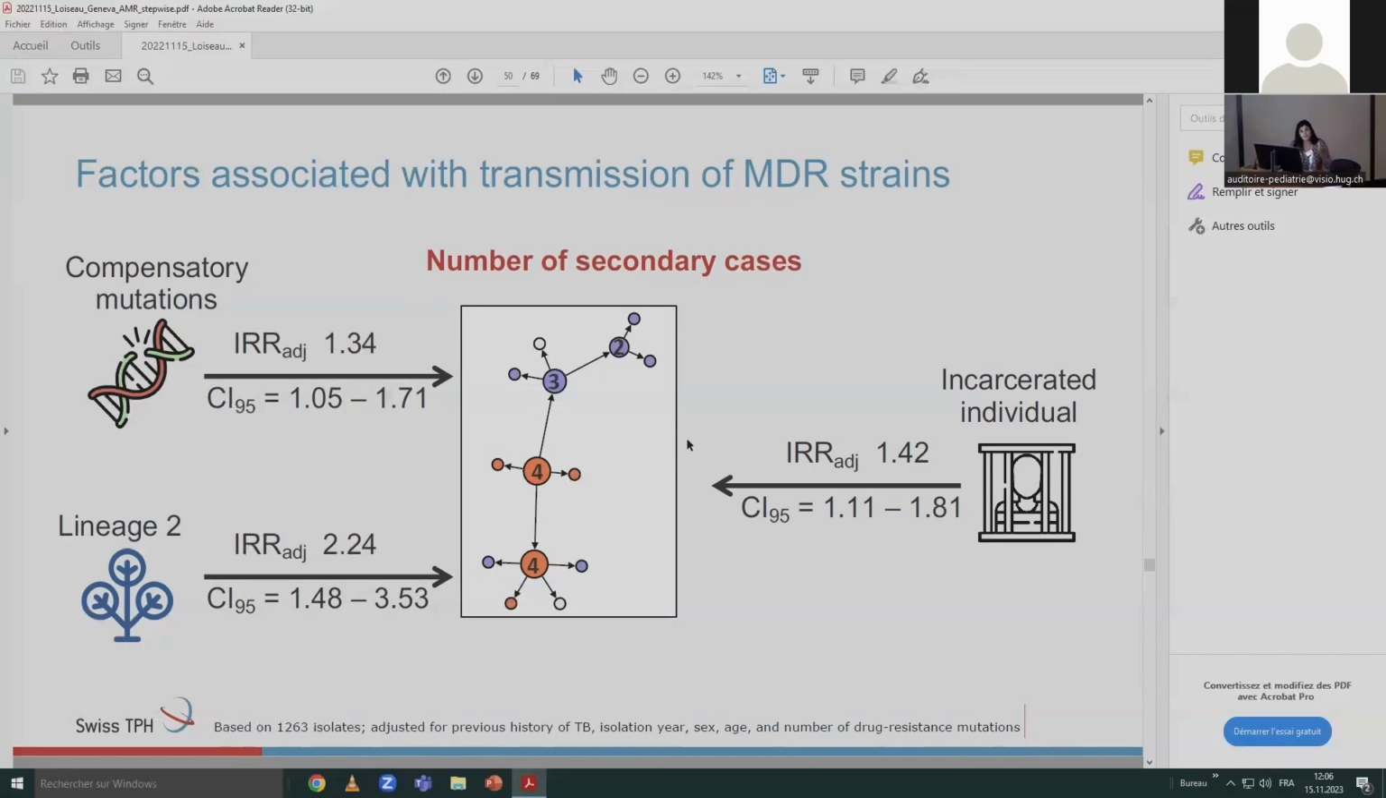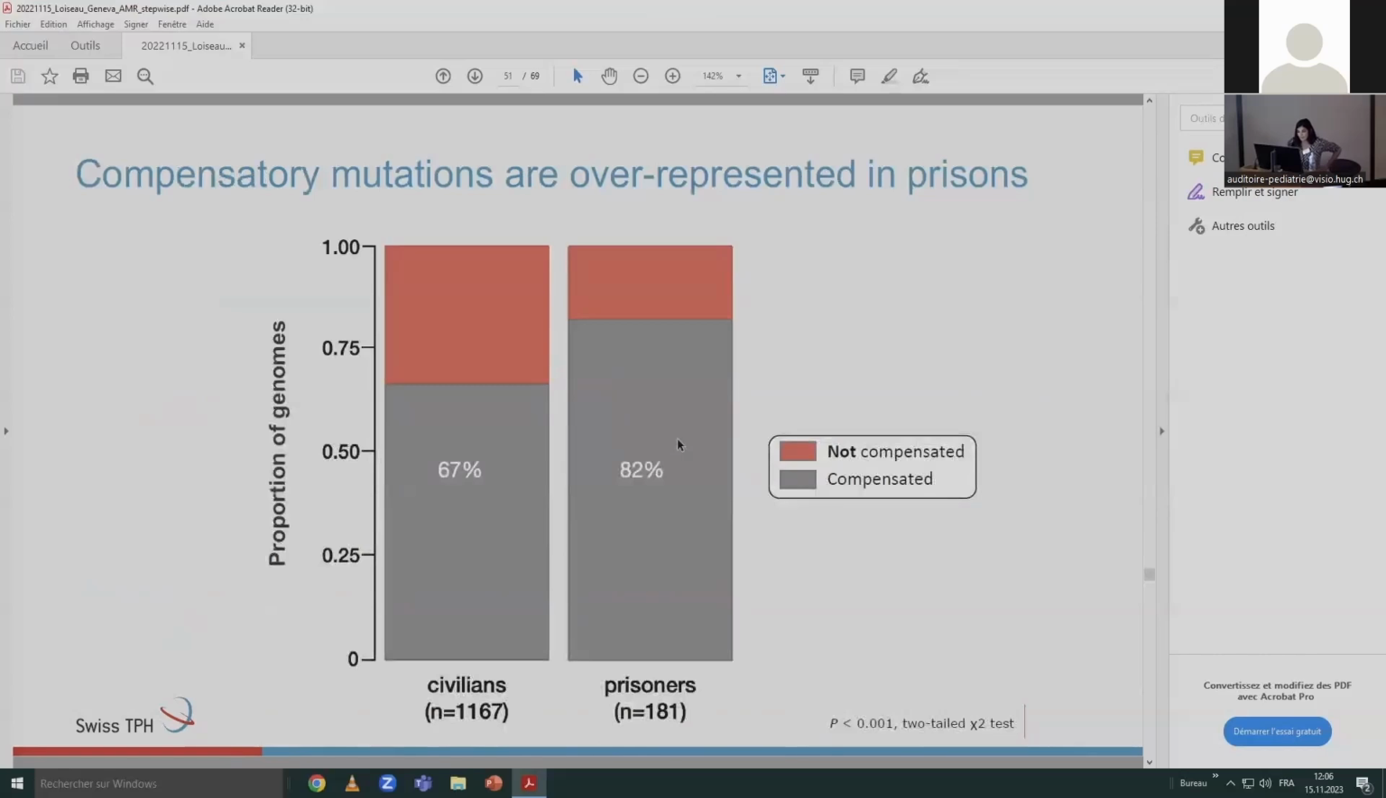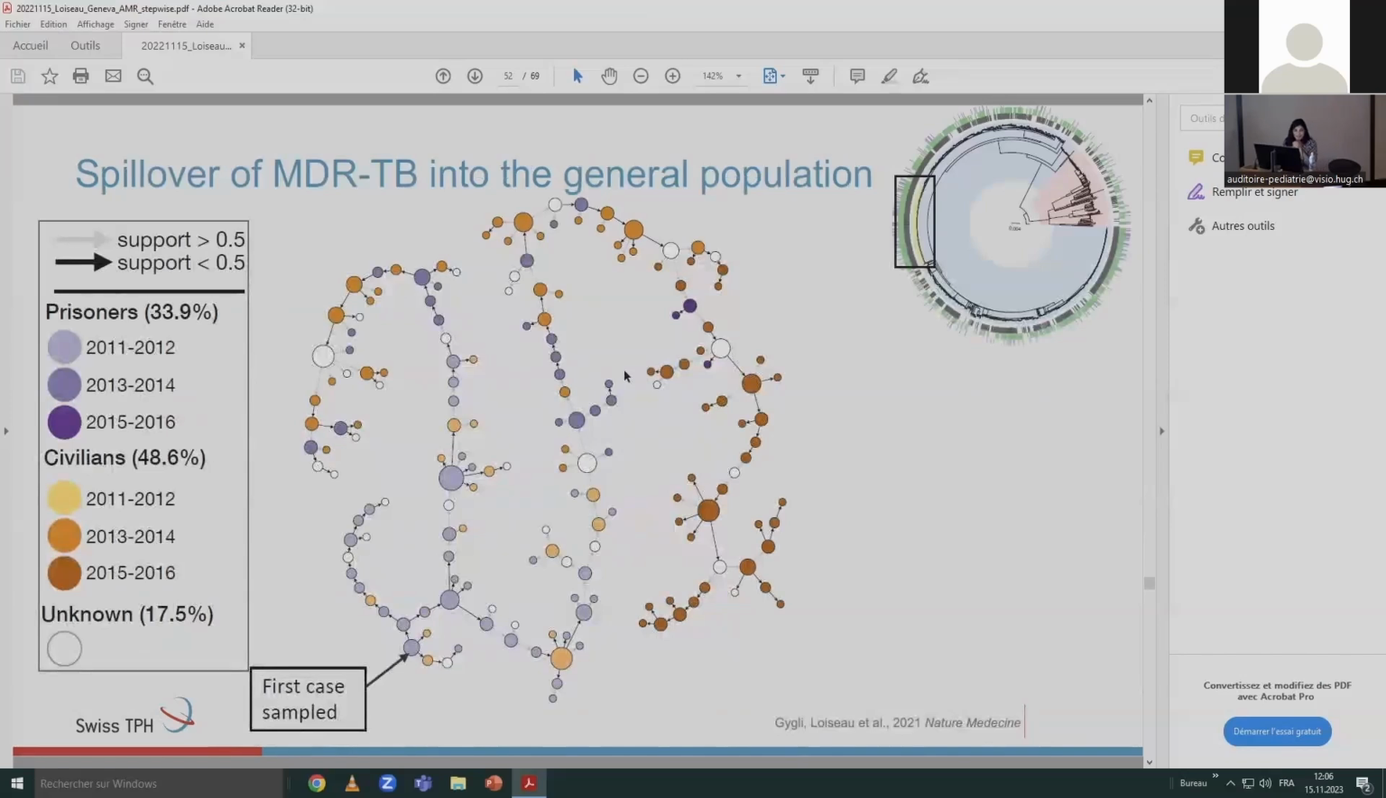But then we also thought, okay, if prison is an environment that favors transmission, perhaps it's also an environment that could favor the evolution of compensatory mutations because of more transmission, more replication within hosts, more evolution of compensatory mutations. And in agreement with this, we did find that compensatory mutations were overrepresented in prison isolates.